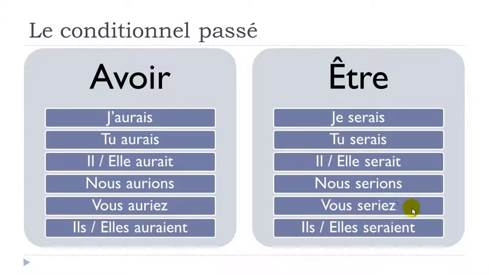So vous seriez, okay? And the last one, ils seraient, A-I-E-N-T here, phonetically it goes like E, okay? Serait, elles seraient. So same thing here, we've got serait here, phonetically I mean, and serait. So the same sound. Okay?